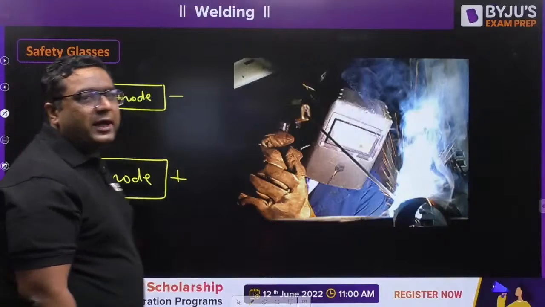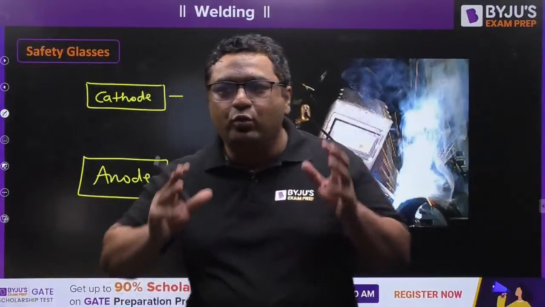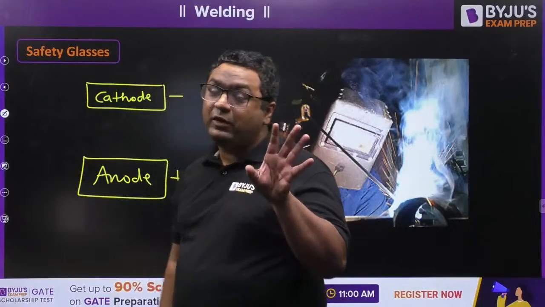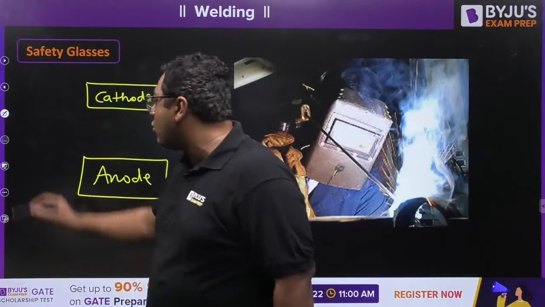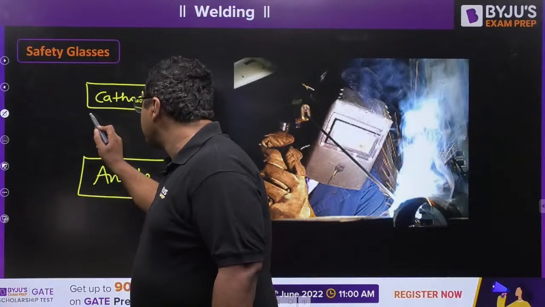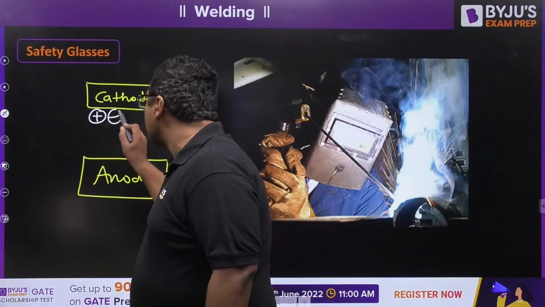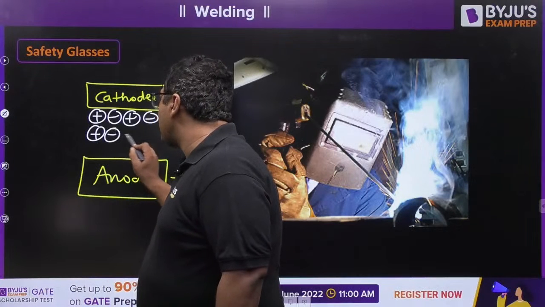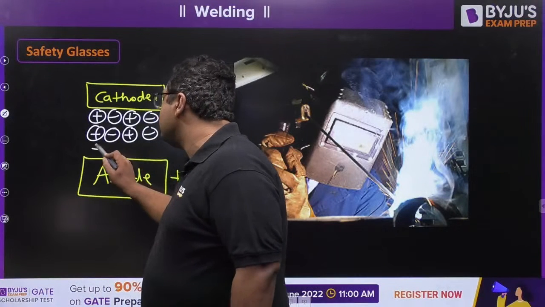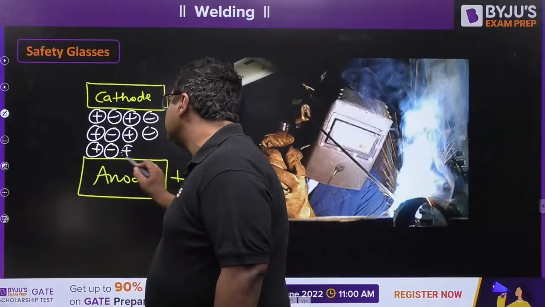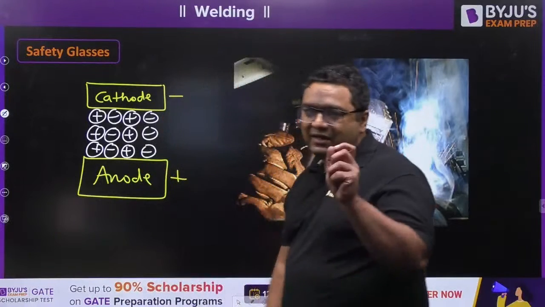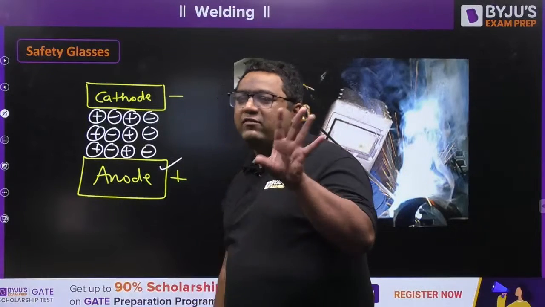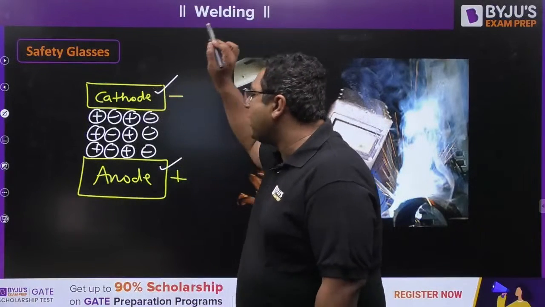So my dear, I already told you when the air is going to be ionized, then in between the gap, that air will be converted into ions and electrons, positive ions and electrons. Now negatively charged electrons will be attracted by the anode and positively charged ions will be attracted by the cathode.